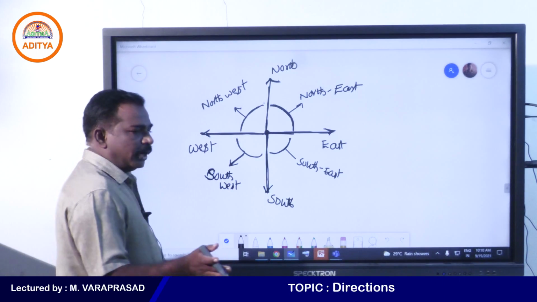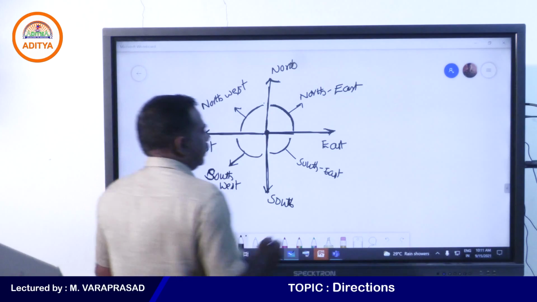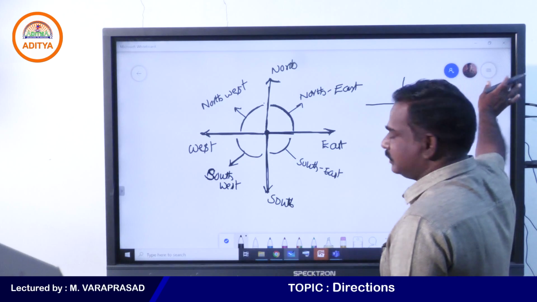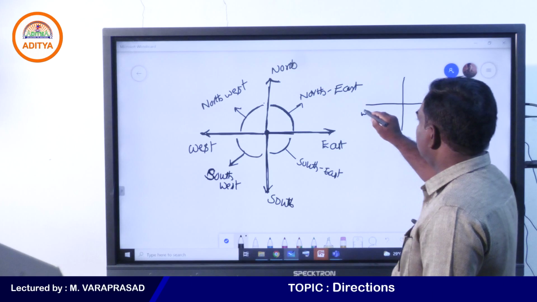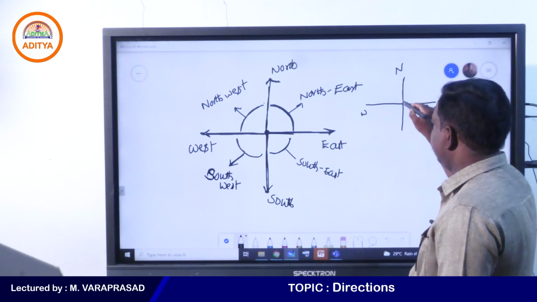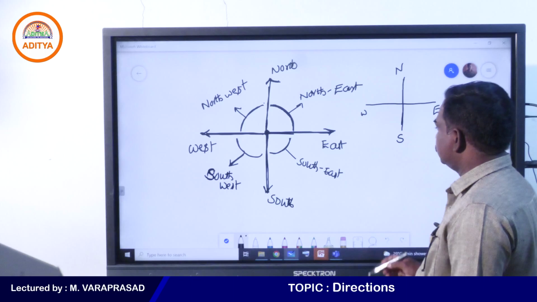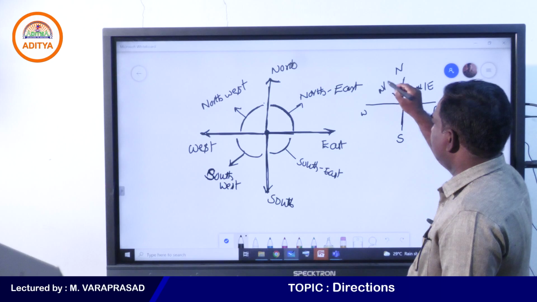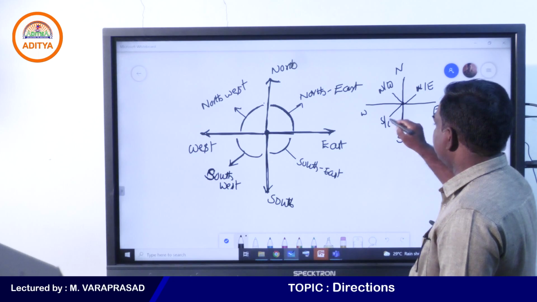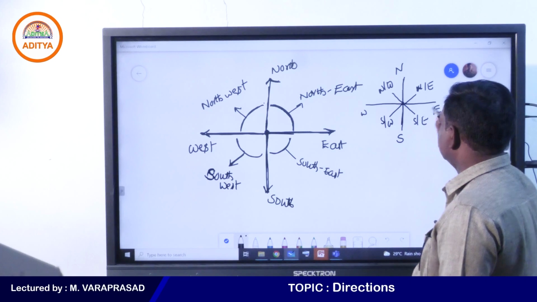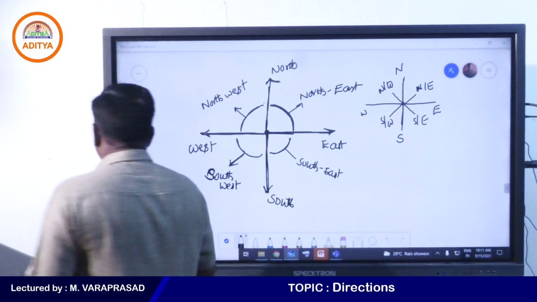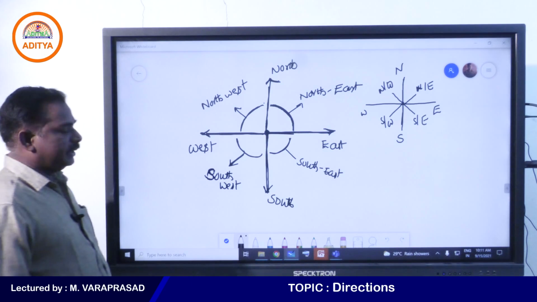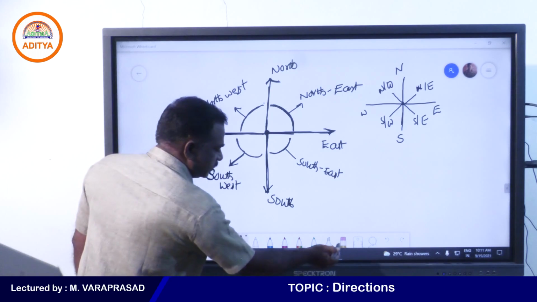Now see. When you are doing the sums, you need to keep that in your mind. This diagram you need to write. When you are doing the sums, first you write always your right side east, east opposite west. Always your head is north, meaning going upwards is north, going downwards is south. So this is called northeast, this one is northwest, this one is southwest, and this one is southeast. These are the directions. Directions cannot be changed, those are the fixed directions.